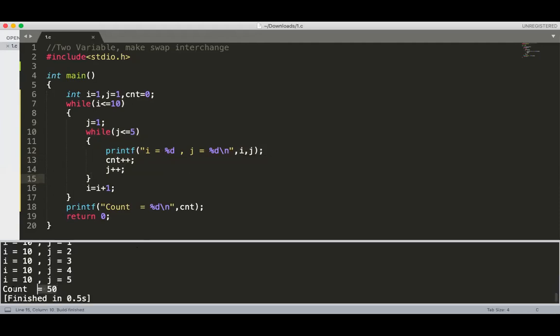You can say count is equal to 50. If it is 10, then count is equal to 100, 10 multiplied by 10. And if it is dependent, then you have to calculate manually. Manually calculating, I'm getting 55 because 1 plus 2 plus 3 plus 4 up to 10 gives the count as 55.